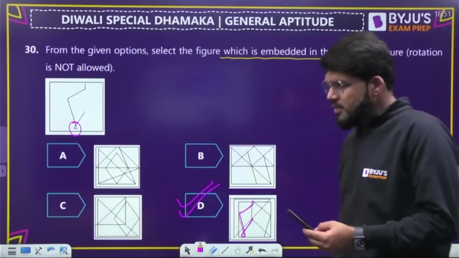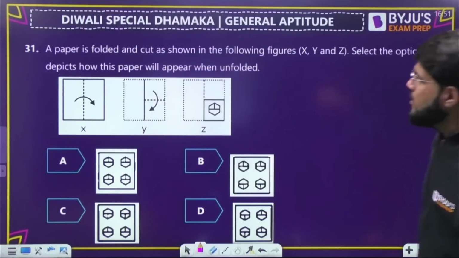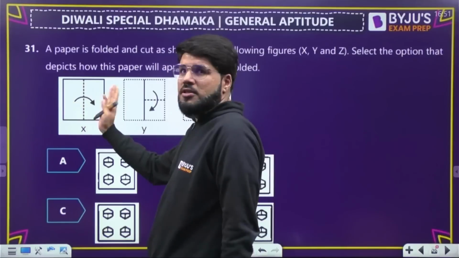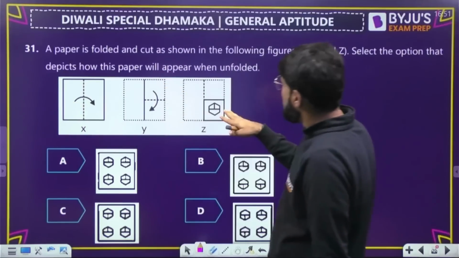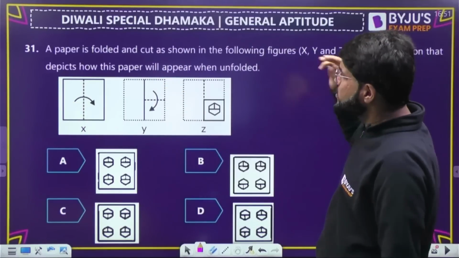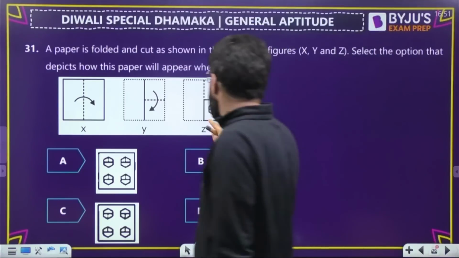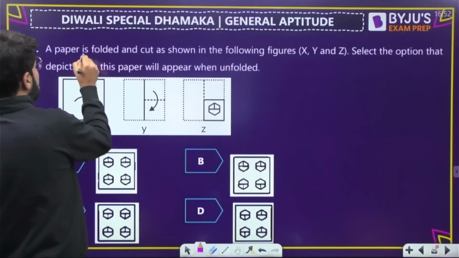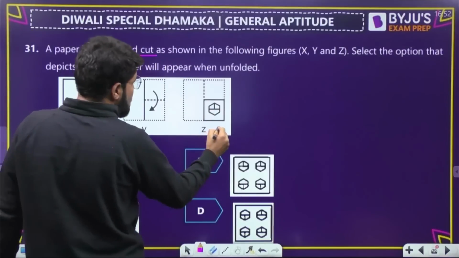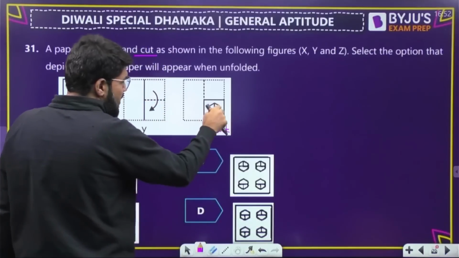Done? Next question. A paper is folded and cut as shown in the following figures. It is folded first towards the right and then towards the bottom, in figures X, Y, Z. Select the option that will depict how this paper will appear when it is unfolded. So this is the manner in which the paper has been cut. In between, a cut has been made.